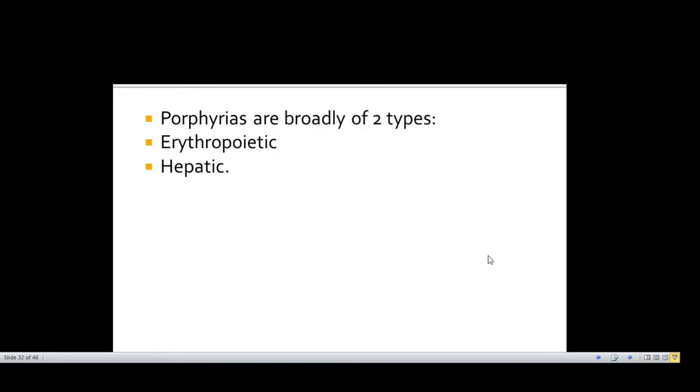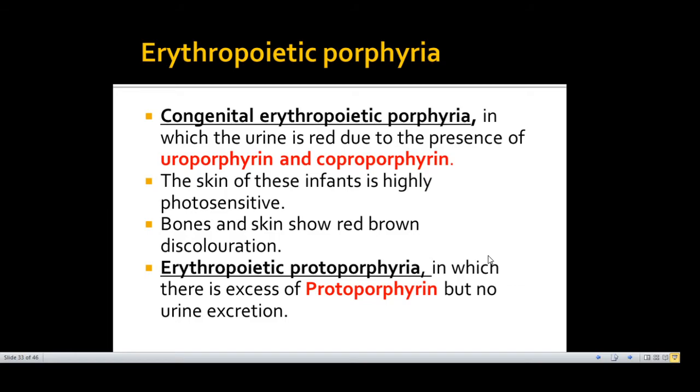Porphyrias are broadly of two types. They may be erythroid or hepatic: erythropoietic porphyrias or hepatic porphyrias. In erythropoietic porphyrias, there is congenital erythropoietic porphyria and erythropoietic protoporphyria. Now in congenital erythropoietic porphyria, there is accumulation of uroporphyrin and coproporphyrin. These are in excessive amounts and they are excreted in urine, giving red color to the urine.